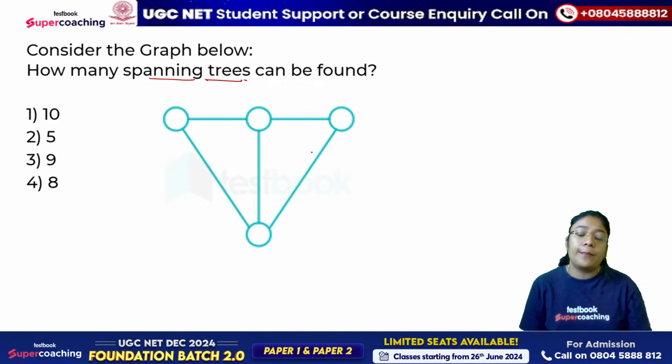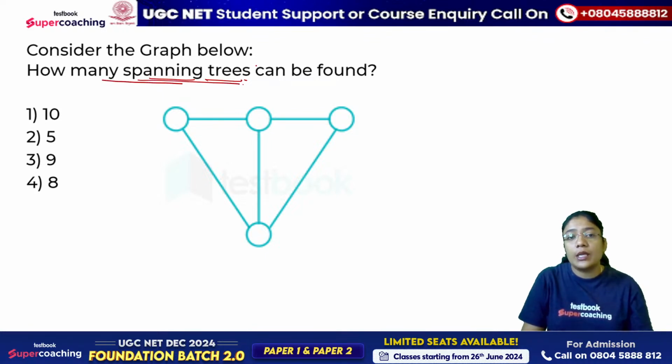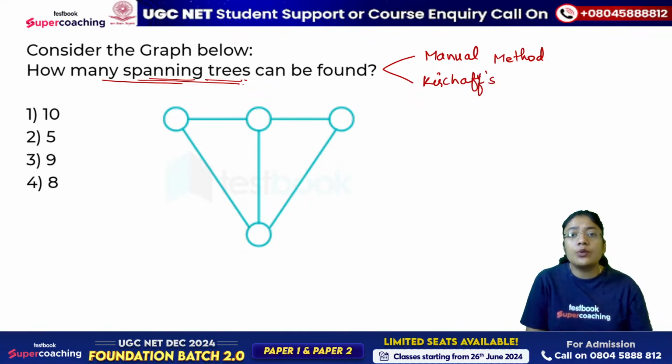तो उस केस में बेटा आपके लिए better क्या है? Use the Kirchhoff's theorem. So whenever you have to find out the spanning tree, so there are two methods. One is the manual method and other one is Kirchhoff's theorem, जो आपने mathematics में पढ़ा होगा. Using Kirchhoff's theorem also, you can find out the number of spanning trees. Here you need to find the determinant of the matrix. जितनी भी आपके पास nodes है, you will be creating the adjacency matrix और उसके बाद आप determinant find करोगे and whatever will be the result, that will be giving you the number of spanning trees. So this is how Kirchhoff's theorem works.